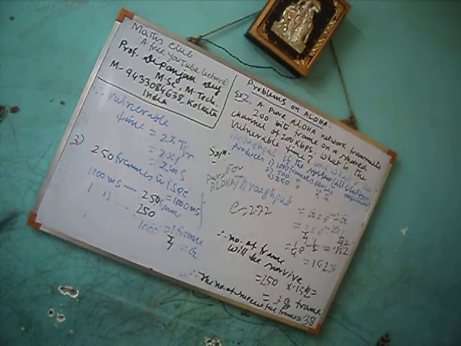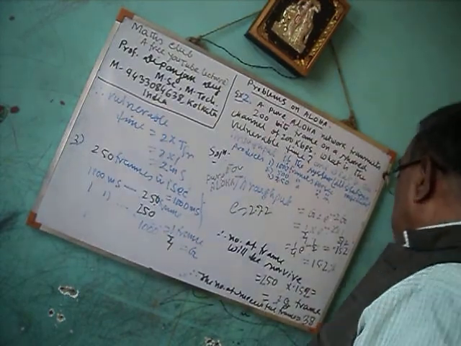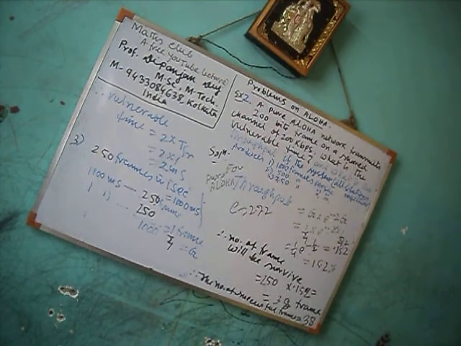We can say throughput is 0.152, therefore the frames surviving are 250 into 0.152, which is 38. Only 38 frames out of 250 will probably survive.